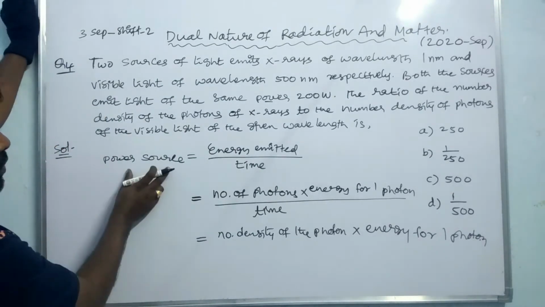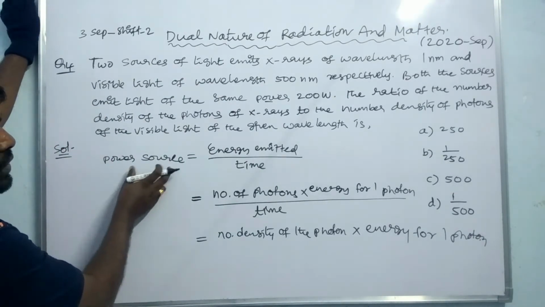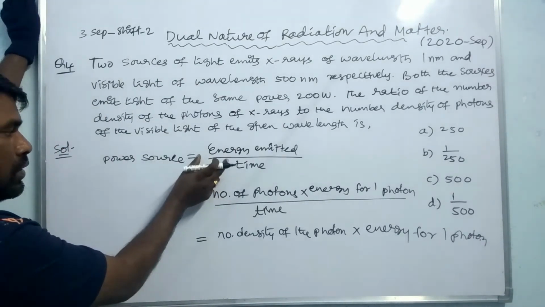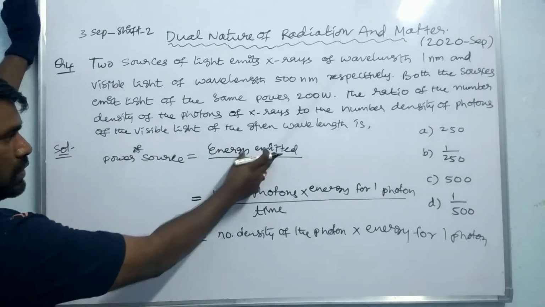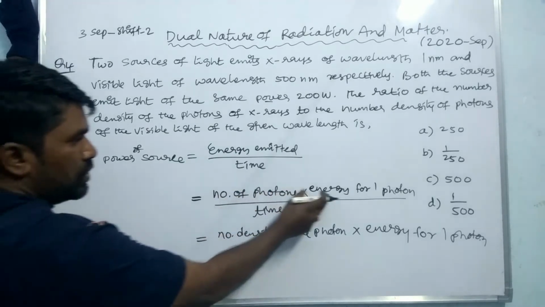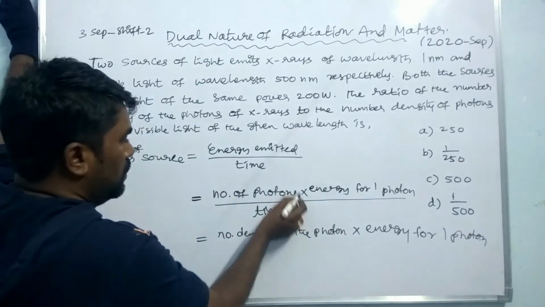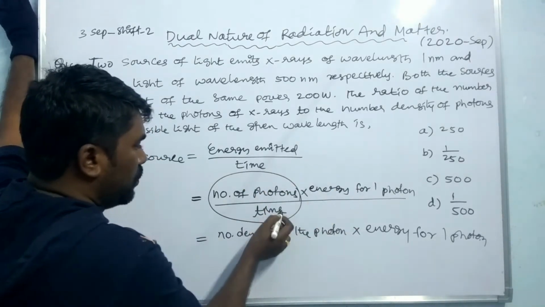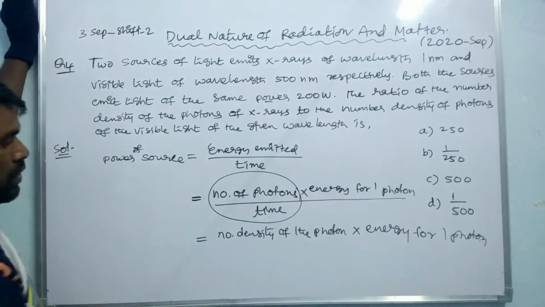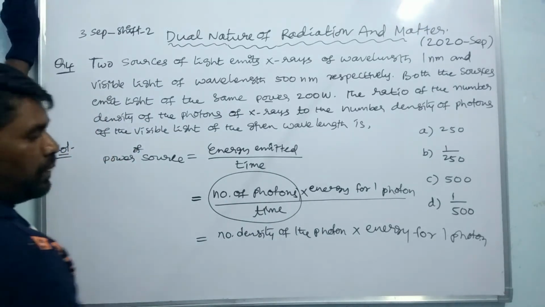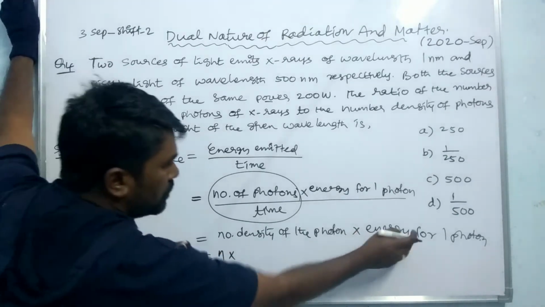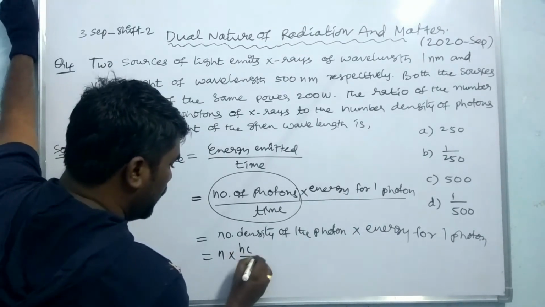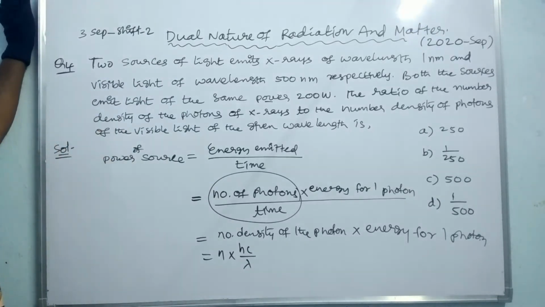Power of source is equal to energy emitted per time; energy emitted is equal to number of photons into energy for one photon. Number of photons per unit time is the number density n, into energy for one photon, which is hc by lambda. This is the power.